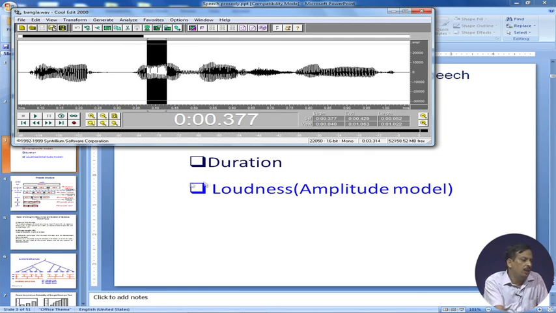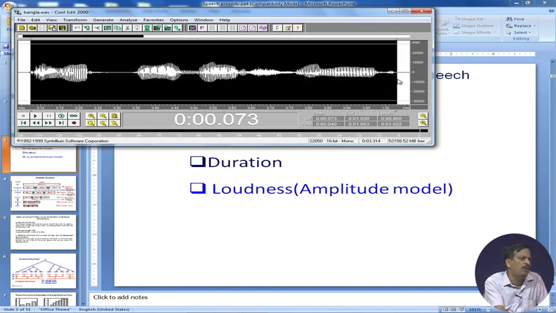Loudness, amplitude: if you see the whole utterance, amplitude is not fixed. If I take the average amplitude of every 10 milliseconds and plot it, ignoring the unvoiced region, in the voiced region you find the amplitude is moving. Sometimes it may fall, or it may fall and again rise if there is an emphasis on the last words.